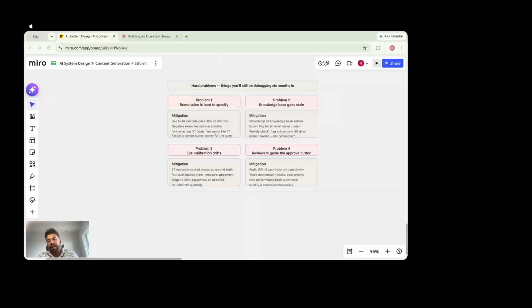Problem three, which I also touched upon during the explanation, is eval calibration drift. So with time, if we don't make any changes, we clearly see that the quality deteriorates, right? And the way to identify that is the second model that does the critique of the first model. A lot of times we would see that the second model was flagging stuff, and we detected that, but overall it was still passing the threshold, and we were showing the output to the user.